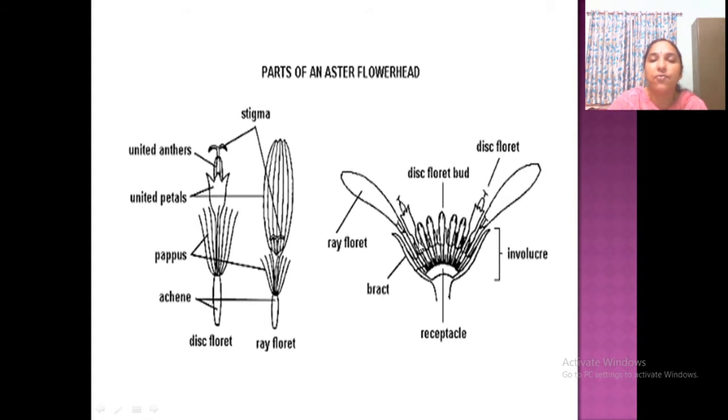See, from this one, an individual flower is taken out. This is the ray floret, taken out, and this is the disc floret, taken out from the center. Look at the disc floret. You can see what the parts are: basal portion, calyx, then petals, stamens, stigma, etc. Here also the stigma, then stamens and basal portions, that we will discuss later.